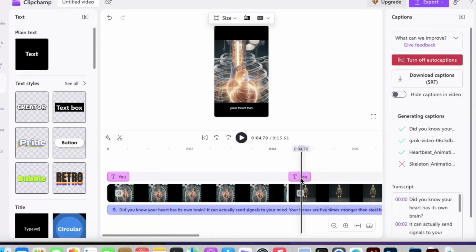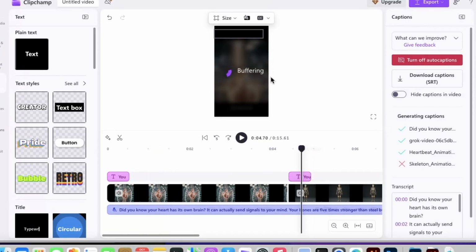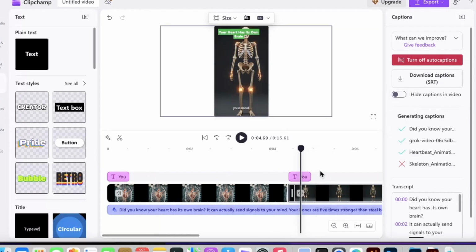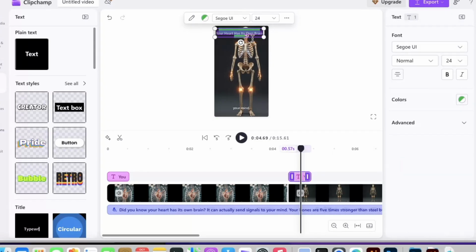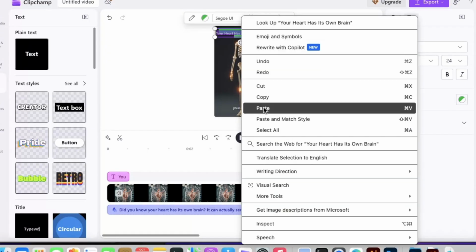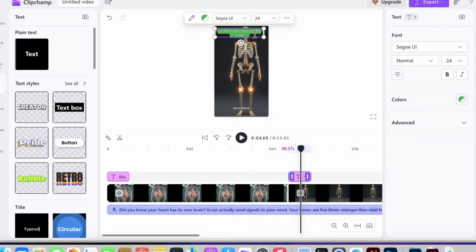So bring your cursor over here so that it brings it to the next point we are talking about. So maybe now we are going to change this to a different color. But before we do that, let's first paste our text over here, just like that. Then just make sure everything looks good.